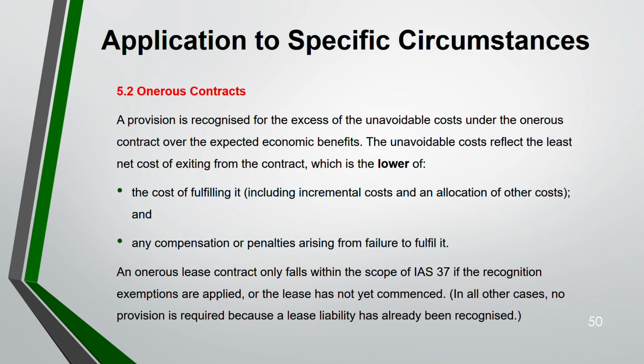An onerous lease contract also falls within the scope of IAS 37 if the recognition exemptions are applied. Recognition exemption means we do not recognize them, or the lease has not yet commenced. What are the recognition exemptions? You have to go to my previous lecture. Under IFRS 16, I have explained what the recognition exemption is. Under two conditions, you can claim this, where you will not recognize a lease. One, low value lease. Second, when a lease is for short term, less than 12 months. If you apply for that, you will not record it as a lease. It will fall under IAS 37.